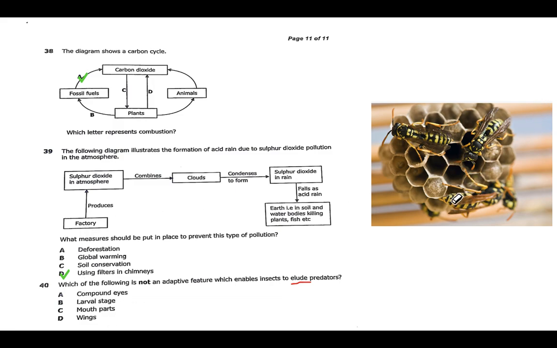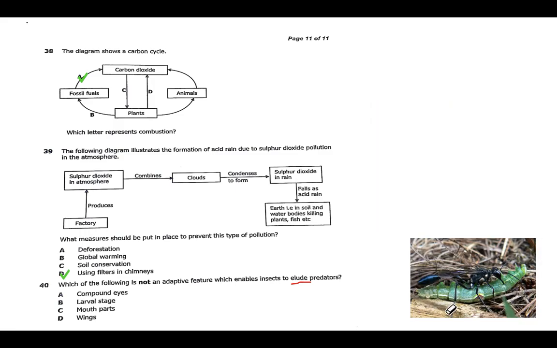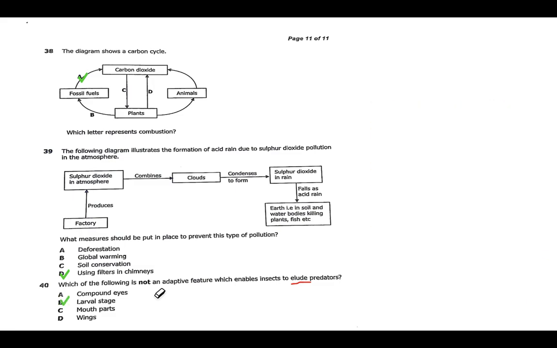And then also we have the wings. This organism is able to fly away, so it flies away and eludes the predator. But the larva does not elude a predator. Look at this. A larva is something that can be picked up by anything. Any organism can pick up a larva. So a larva does not elude predators. So our answer, the option that is not an adaptive feature to elude predators, is the larva. So we come to an end of this session.